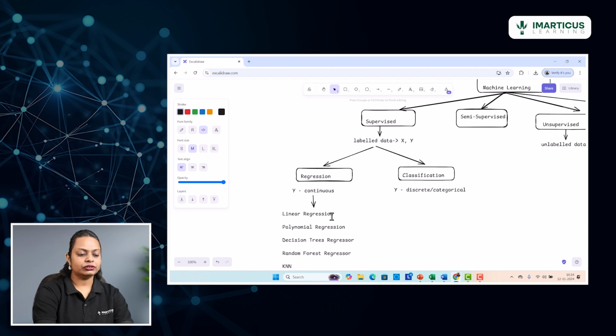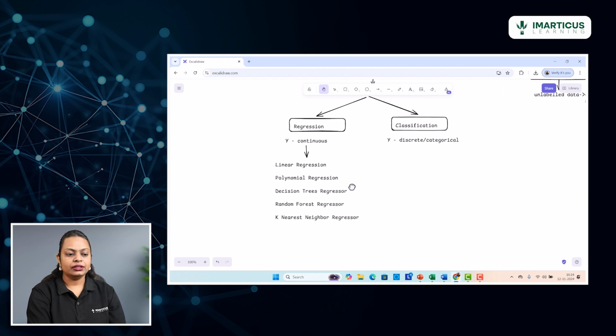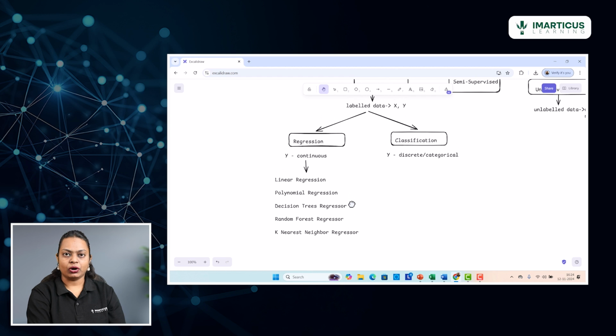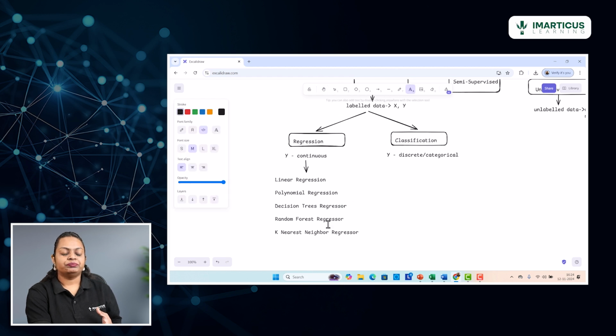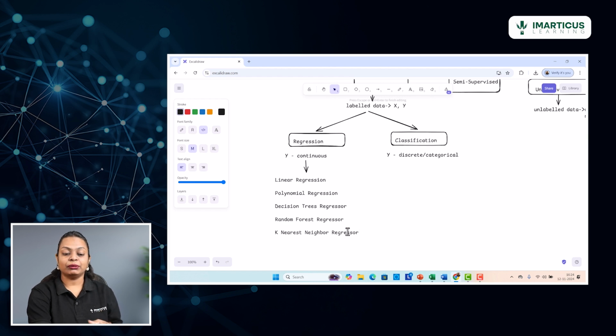Apart from that, you have something called k nearest neighbor. We call it the KNN algorithm. So k nearest neighbor regressor is another algorithm that you can work upon, which will allow you to build regression related models. And this algorithm, let me tell you, is more suitable for noisy data, as well as a smaller amount of data. When you have k nearest neighbor, it definitely gives you good results there.